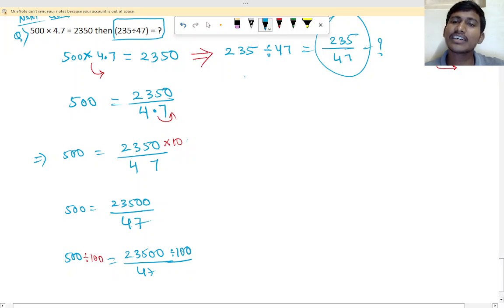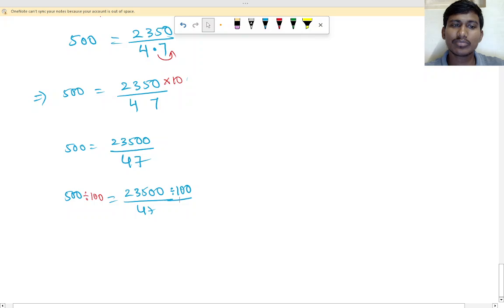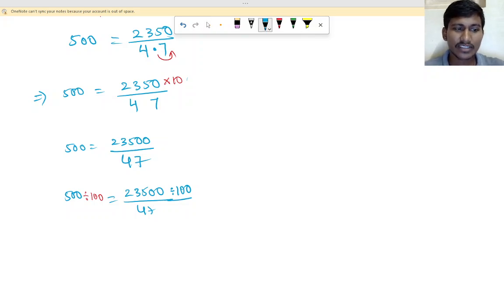If you divide by 100, what will be the answer? When there are zeros, we have to cancel them. Okay, understand? So if you cancel the zeros, what will be the answer here? Yes, 2 zeros gone here, 2 zeros gone here. Here also 2 zeros gone.